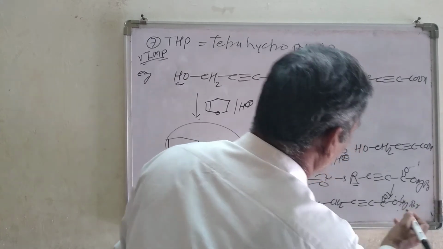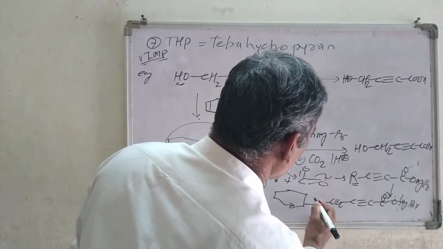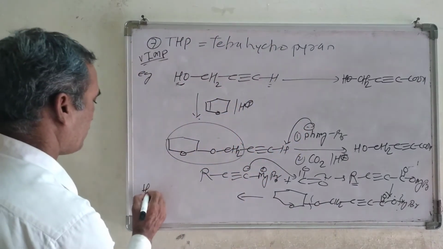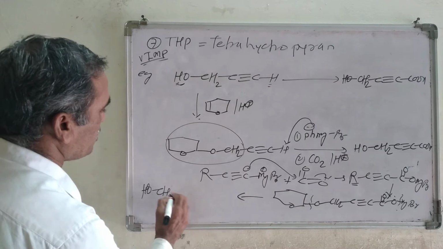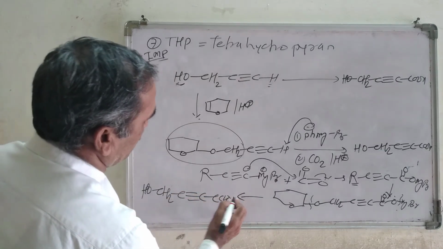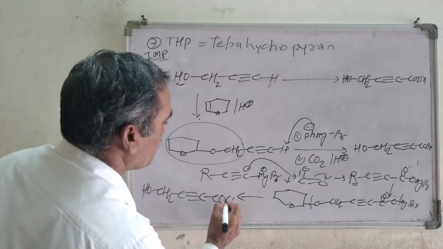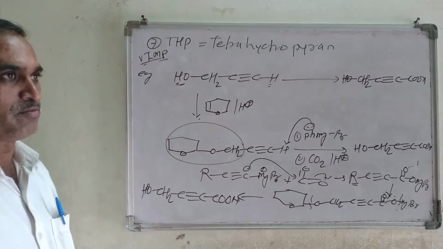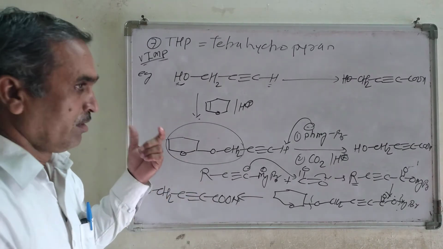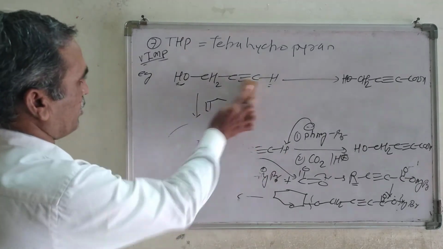And now this bond is very labile in acidic condition. Again it is going to break like this, and we are going to get our product, CO, then CH2, C triple bond C, then COOH. This is the product we are going to get. So look at this, this is group number 7 for the protection of the hydroxyl group.